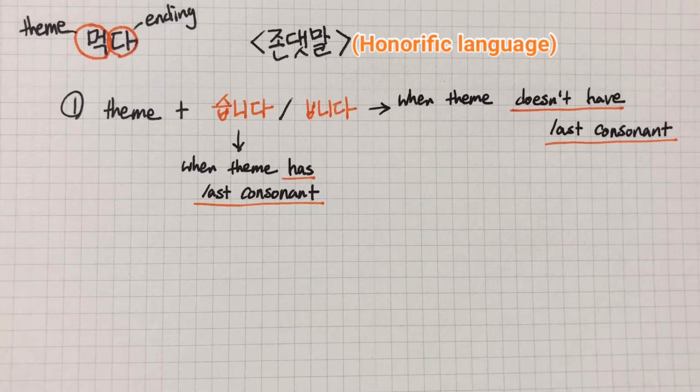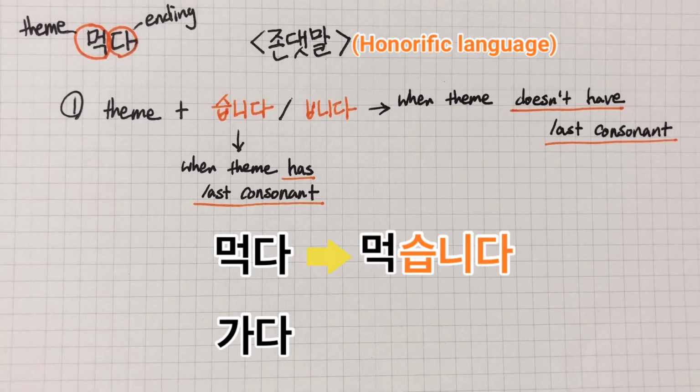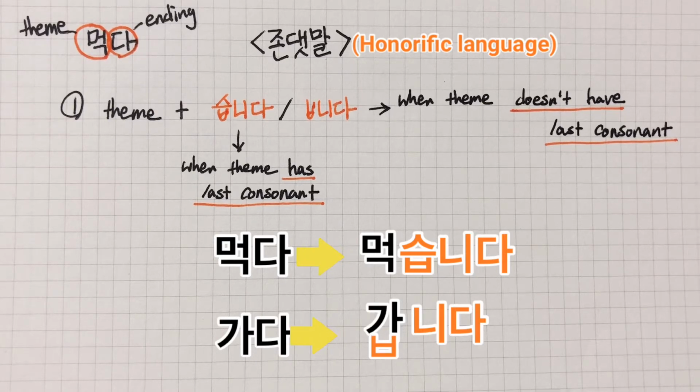Let's see some example. We have 먹다 and 가다. As I explained, it means to eat and to go. 먹다, theme 먹 has last consonant 기역, so 먹다 becomes 먹습니다. And 가다, theme 가 doesn't have last consonant, so it becomes 갑니다. Put 비읍 as the last consonant to theme 가 and put 니다, 갑니다, like this.